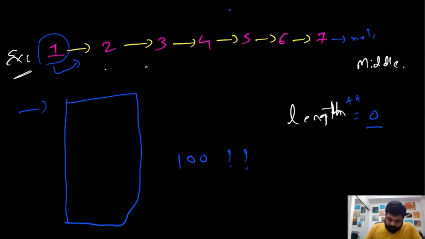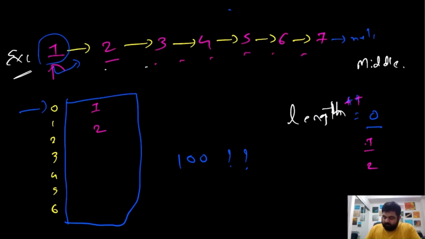So suppose this is our given array, and these are the index values. Let's start adding the actual list node values. First of all, we are at this position, so we'll add value number 1, then we will do a length plus plus, so this becomes 1. Then we will add value number 2, and this would also become 2, and eventually we would have added all the values, so our length would become 7, and over here we would have added all the values.